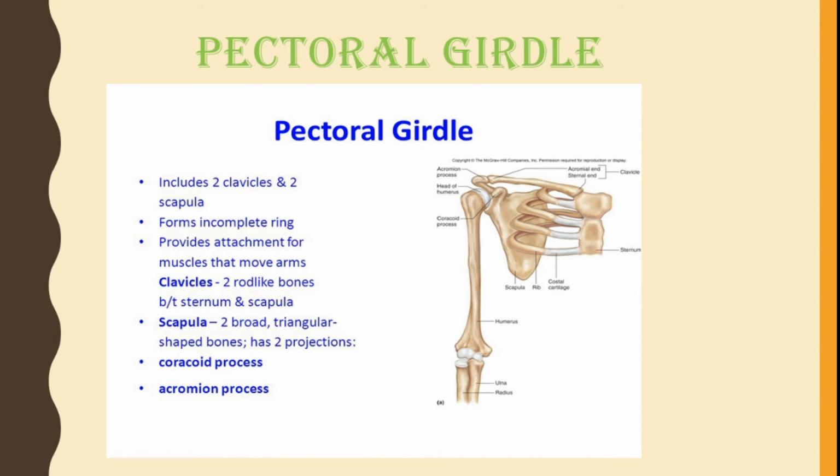Clavicles are 2 rod-like bones between the sternum and scapula. Scapula are 2 broad triangular shaped bones, which have 2 projections. When you touch your back, you will feel this type of bone, which is present in the pectoral girdle. Then the coracoid process and acromion process are also present there.